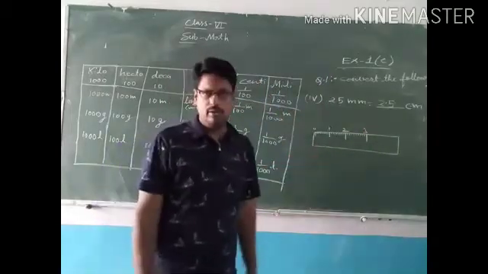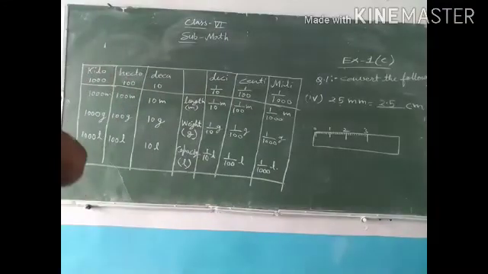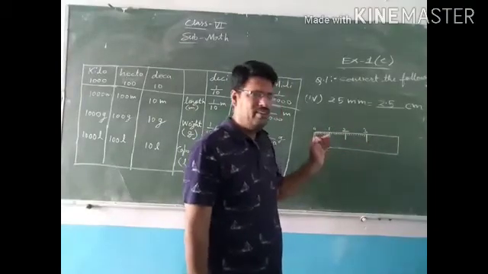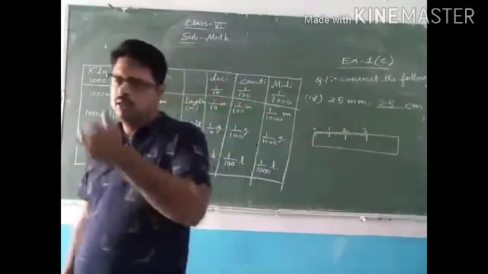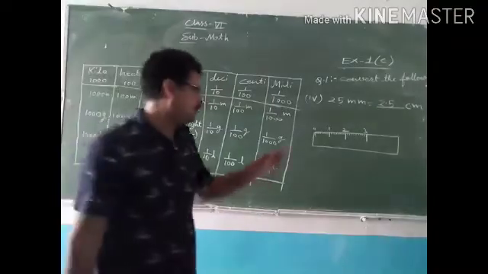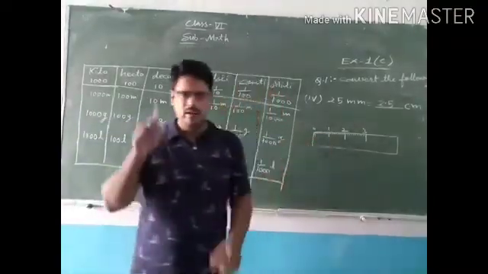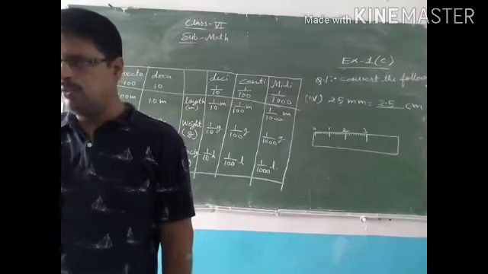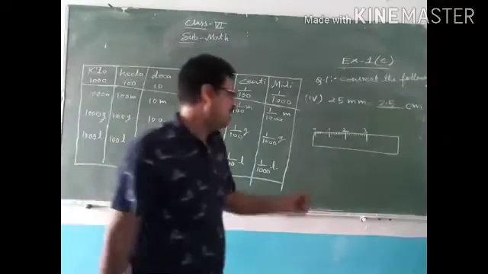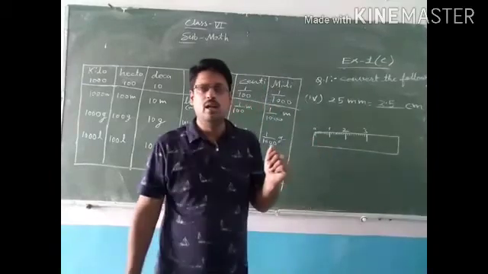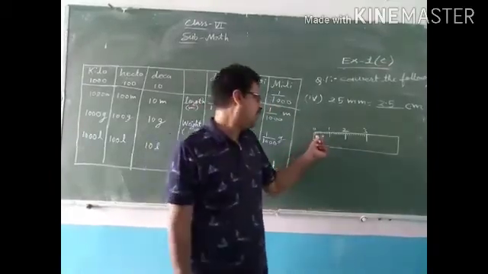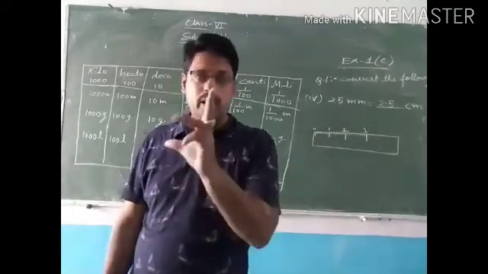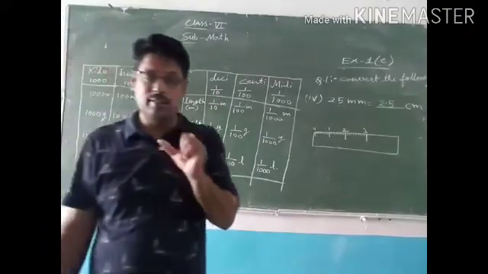This is a scale here. Okay, measurement scale it is. In measurement scale you have seen like this, 0 to 1, 2, 3, 4. These are called centimeter. Okay, so between 0 to 1 there are 10 small divisions. So these small divisions are called millimeter, and this whole from 0 to 1 it is called centimeter. तो एक जो छोटी स्केल होती है उसमें टोटल कितने सेंटीमीटर होते हैं?